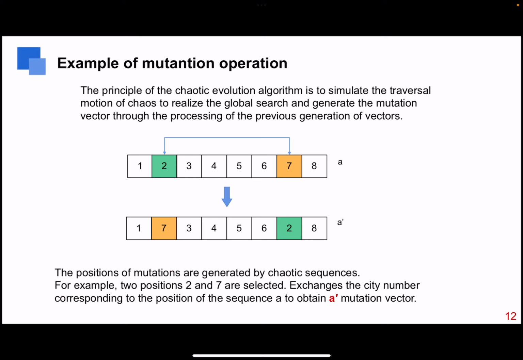The principle of the chaotic evolution algorithm is to simulate the traversal motion of chaos to realize global search and generate the mutation vector through the process of the previous generation of vector, as shown in the figure. The positions of mutations are generated by a chaotic sequence. For example, two positions, 2 and 7, are selected. Exchange the city numbers corresponding to the positions of sequence A to obtain the mutation vector.